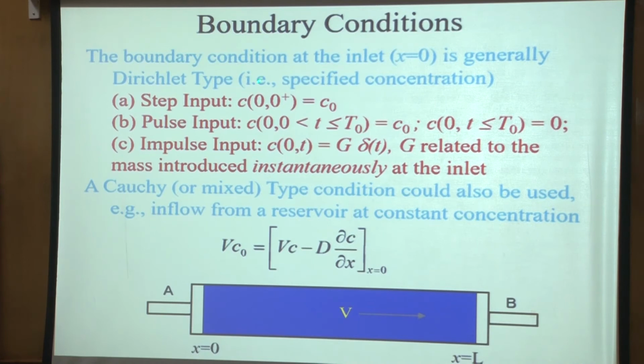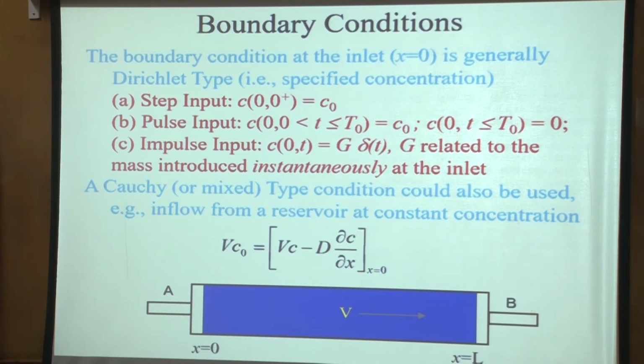If I solve a problem using Dirichlet and then using this Cauchy, of course after a long time both of them will become similar. But initially, would you expect a lower resident concentration using this condition or using Dirichlet? Using Cauchy. Yeah, because Dirichlet suddenly goes from 0 to C naught. Cauchy will allow it to have a smaller concentration than C naught.